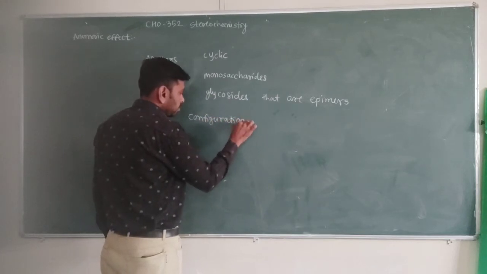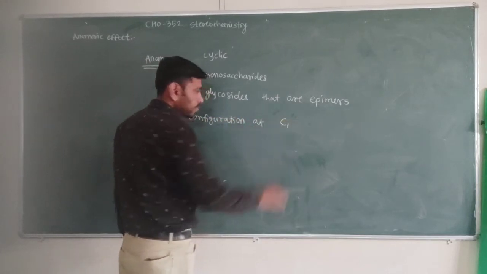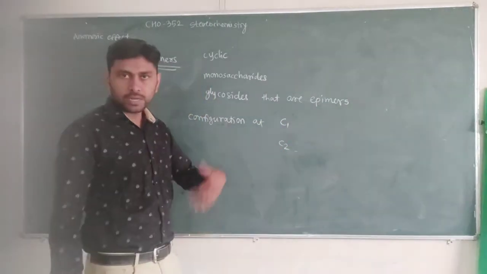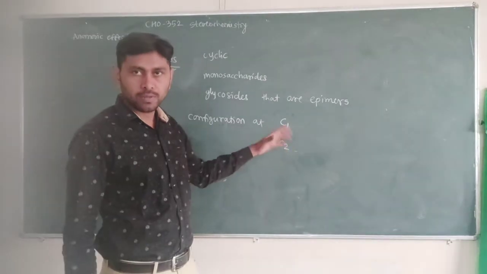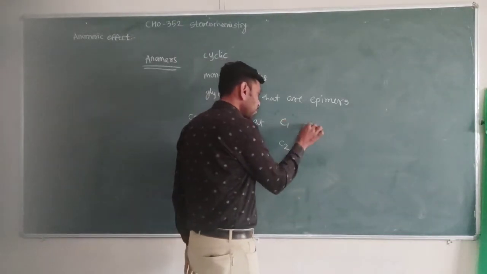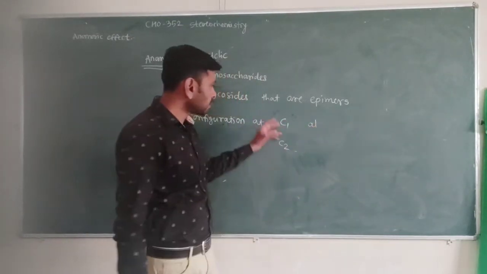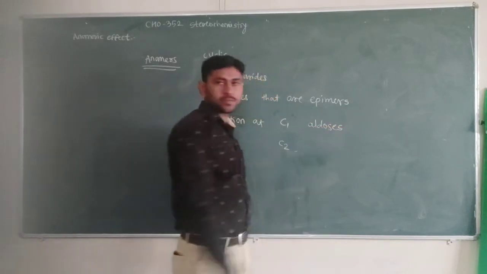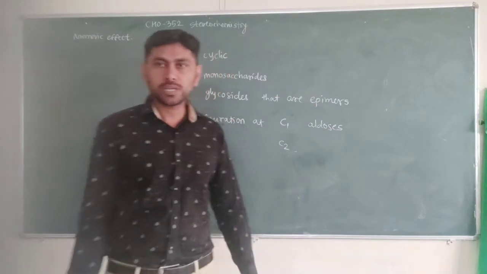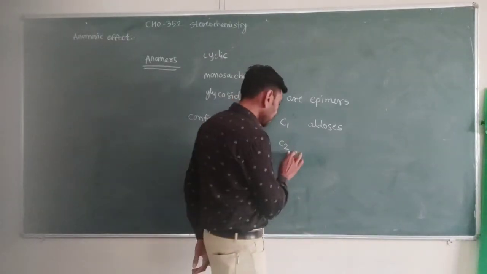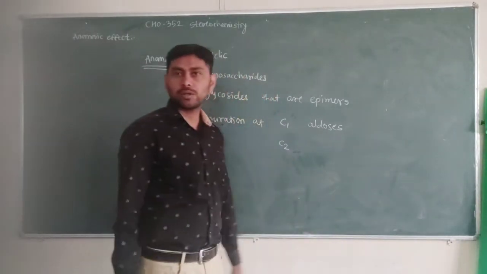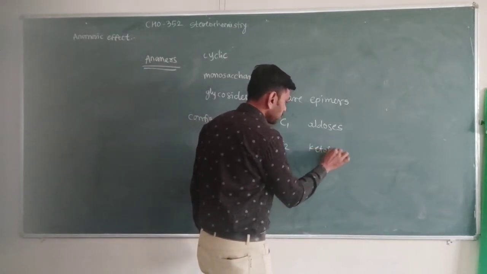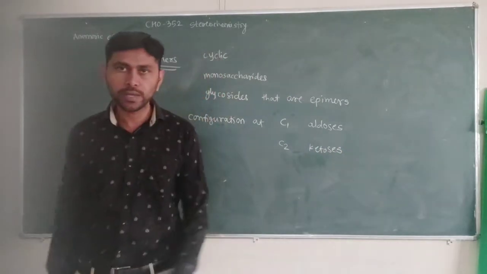These anomers or epimers differ from one another by configuration at carbon number 1 or carbon number 2. They differ in configuration at carbon number 1 when the compounds are aldoses, and they differ in configuration at carbon number 2 when the compounds are ketoses.